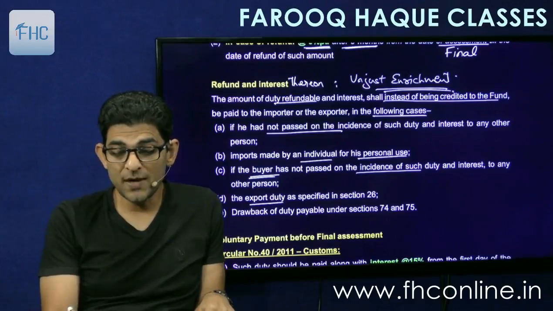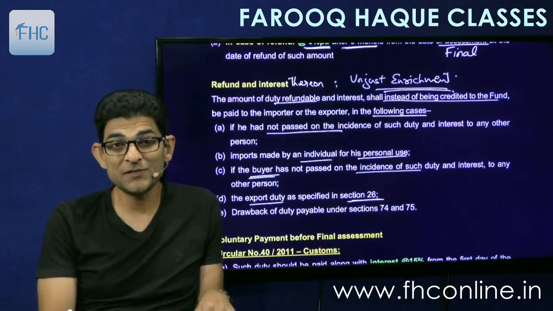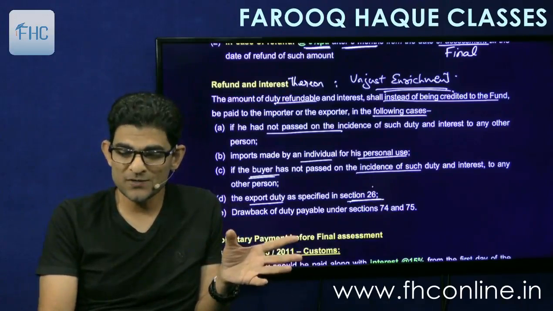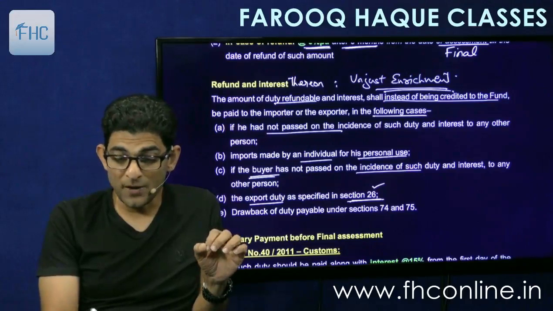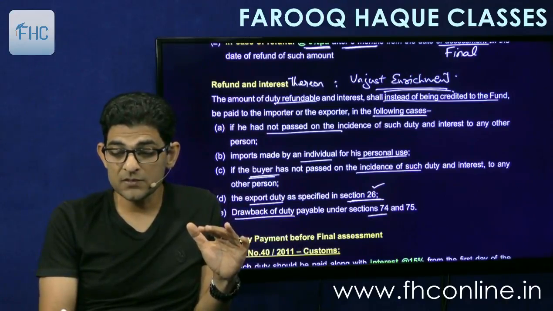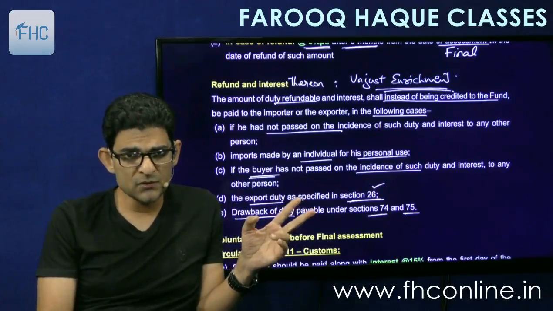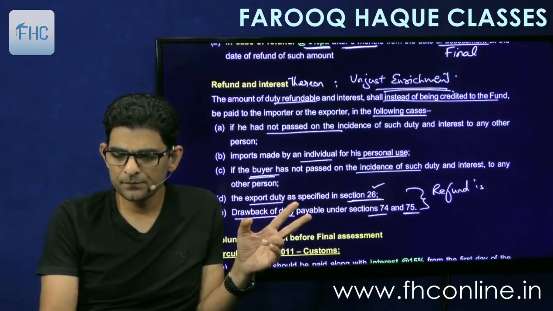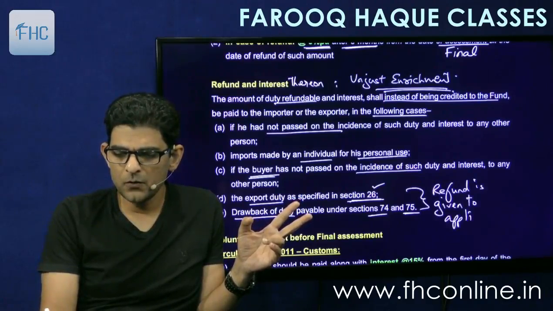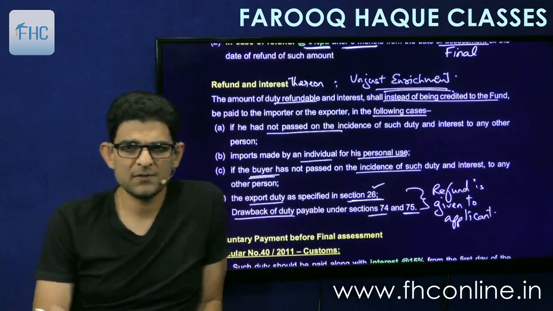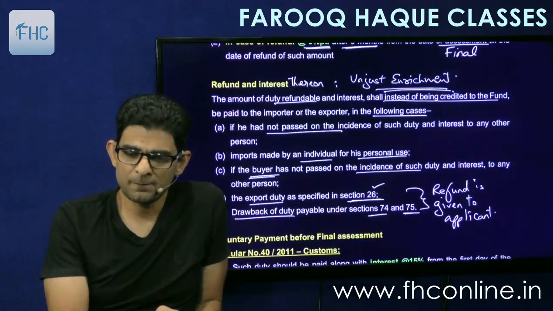Then export duty as specified in section 26, this we'll study later on. Right now you will not understand this, but when we see section 26 you will understand. And drawback of duty, there is a whole chapter that we have to study, duty drawback, under sections 74 and 75. So in these two cases also, the refund is granted to the applicant and not credited to the fund. So these are, you can say, some export benefits which are directly given to the applicant.